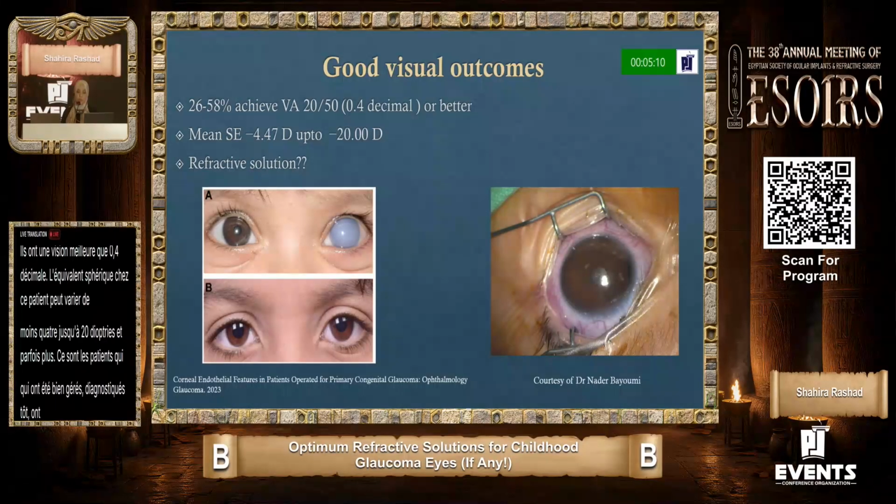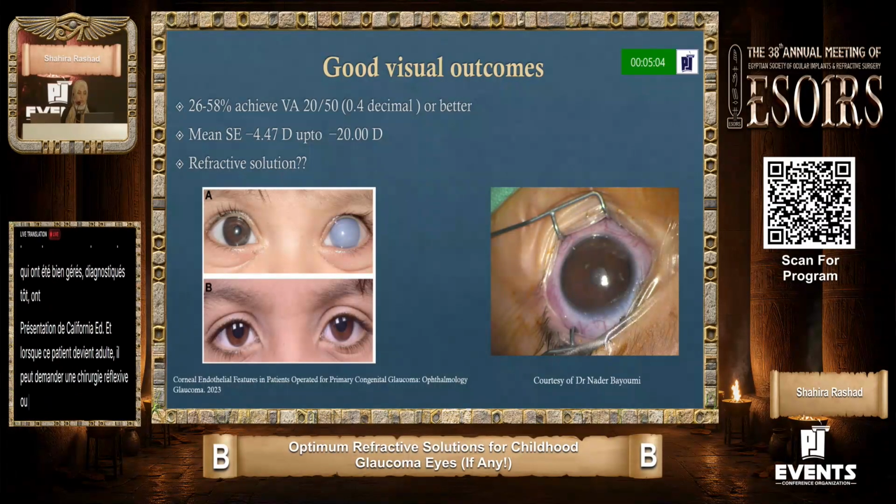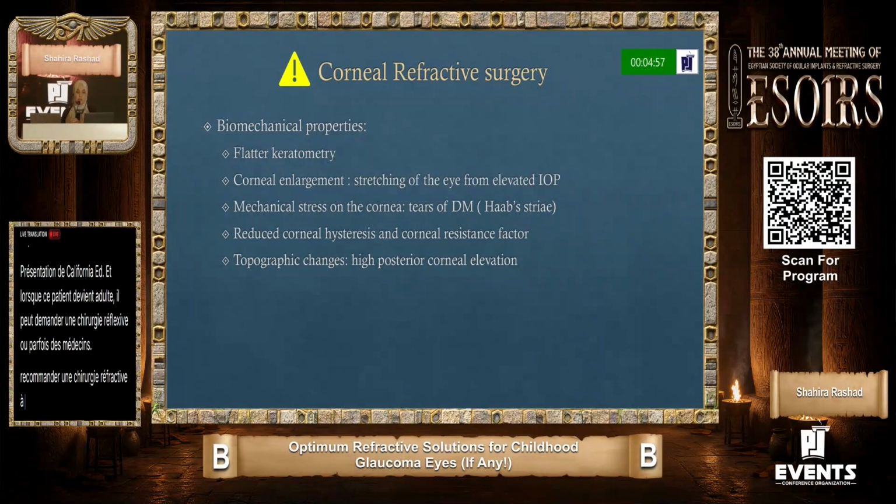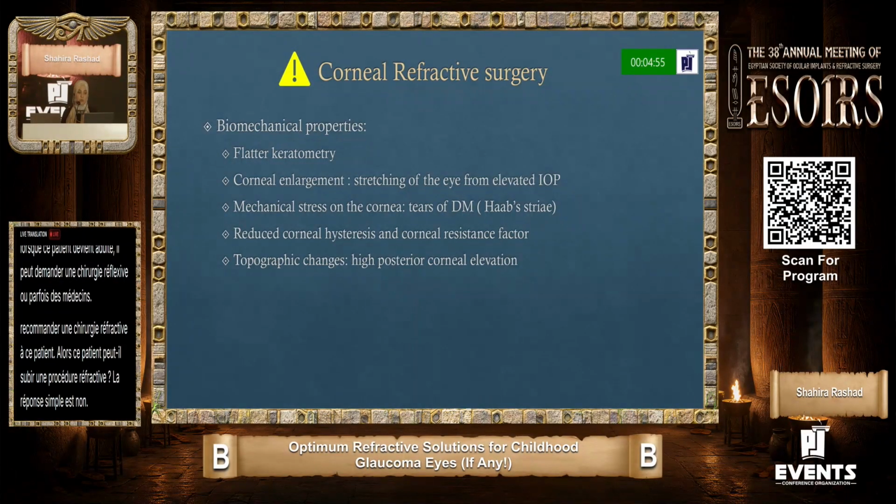And when these patients become adults, they can ask for refractive surgery, or sometimes doctors recommend refractive surgery to these patients. So can these patients have any refractive procedure? The simple answer is no. Corneal refractive surgery should be avoided in these patients because the biomechanical properties of the cornea are altered. These patients have flat keratometry and a large cornea from the stretching of the eye from the elevated IOP.